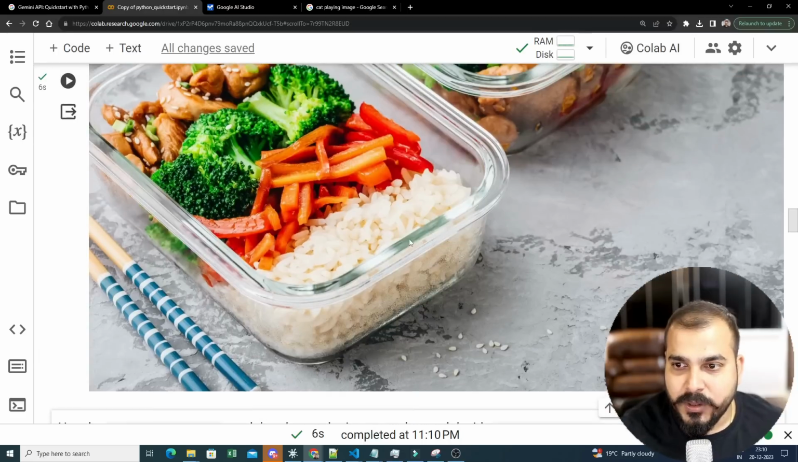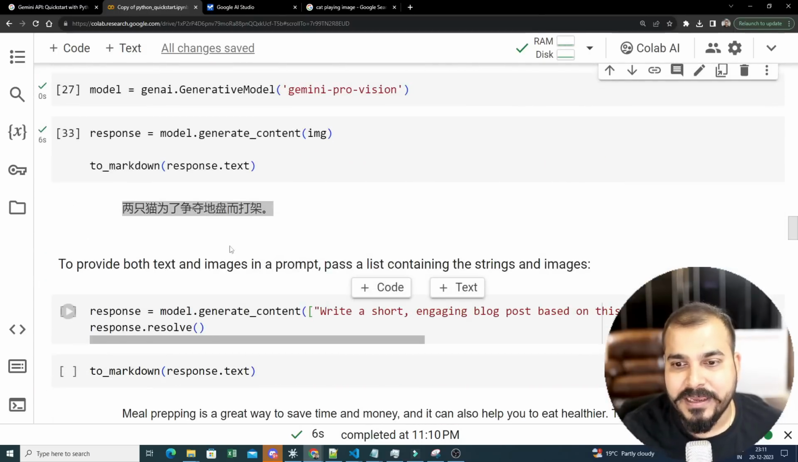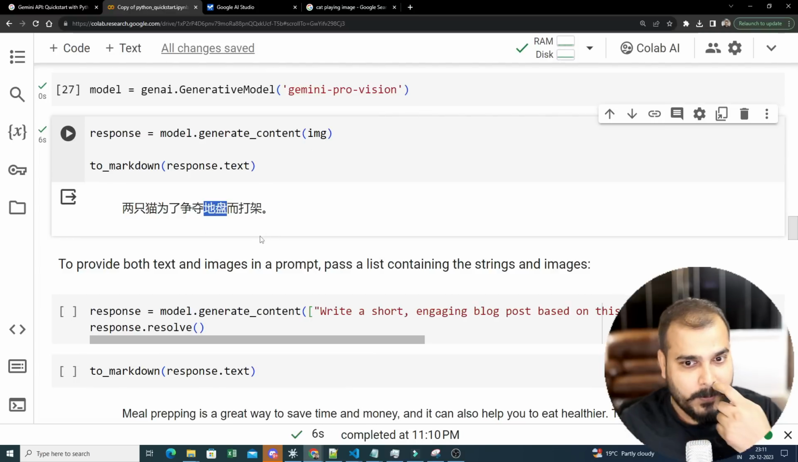I don't know, with respect to image, do we have to give only this kind of images? If I'm giving cat images, cat playing images, I don't know what kind of response we are getting, or do we have some options to probably change it? We'll have a look. Okay.